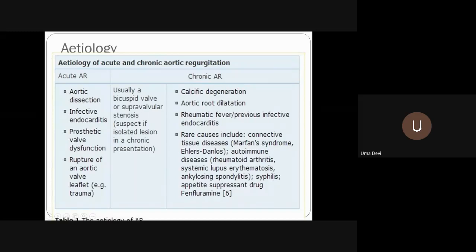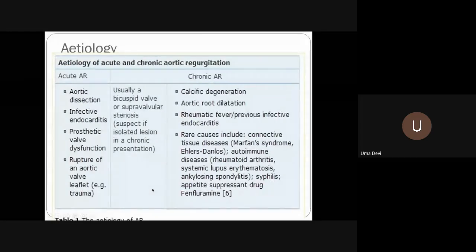Usually suspect a bicuspid valve or a supravalvular stenosis if it is an isolated lesion in a chronic presentation. In a chronic presentation, always think of bicuspid, though the signs may not be there. This is about the chronic AR. Now, the causes of chronic AR: one is old age, atherosclerotic, that is calcific degeneration. It can be root dilatation, or rheumatic fever, or previous infective endocarditis. Other rare causes are connective tissue diseases like Marfan's and Ehlers-Danlos, autoimmune diseases like rheumatoid arthritis, SLE, ankylosing spondylitis, syphilis, and drugs which can cause aortic regurgitation.